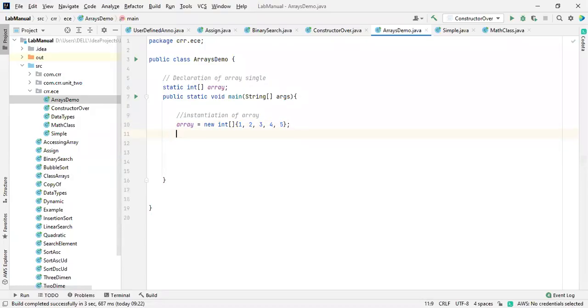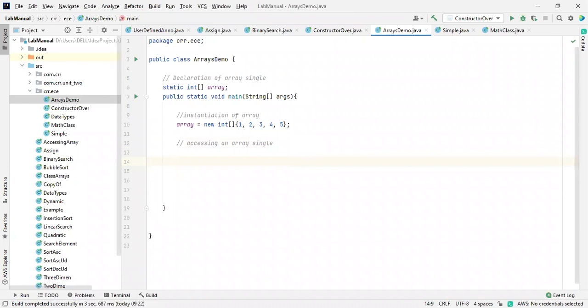Okay, now we are going to access an array, a single dimensional array. So how are you going to access it? There are two ways. I already explained in the previous sessions about the for loop and the for each loop. Even with the while loop we can access that, but now we are not going to. Mainly we are going to access it with the for loop and the for each loop.